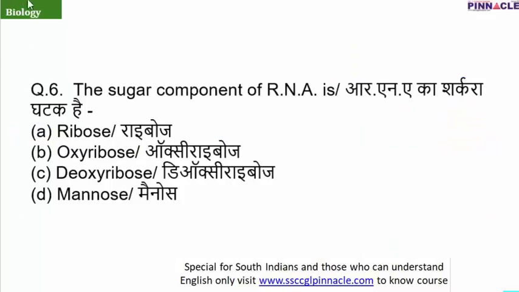Moving on to the next question. The sugar component of RNA is... So the sugar component I have told you in the DNA. First of all, go to the full form of both these words. DNA is deoxyribonucleic acid and RNA is ribonucleic acid. So as the name suggests, the sugar in RNA is ribose sugar. And the answer is option A.